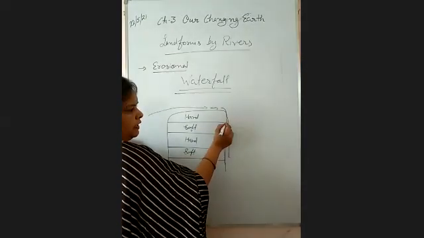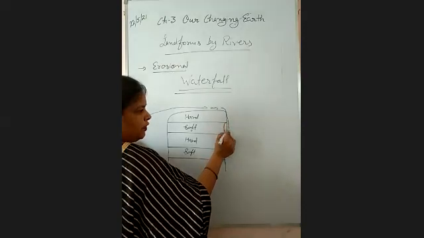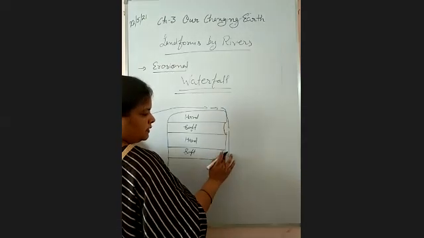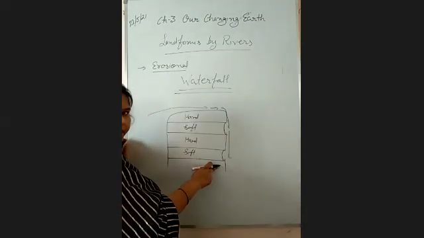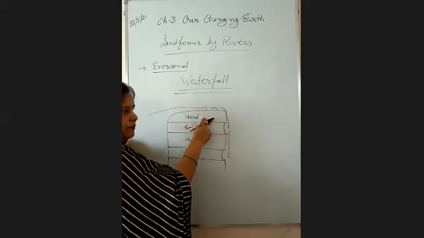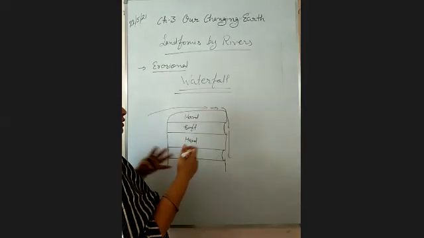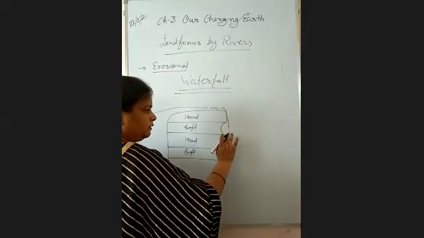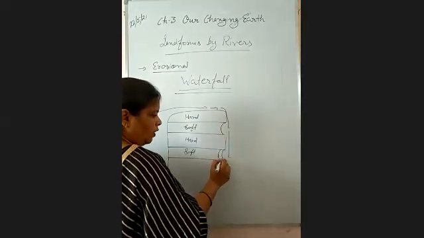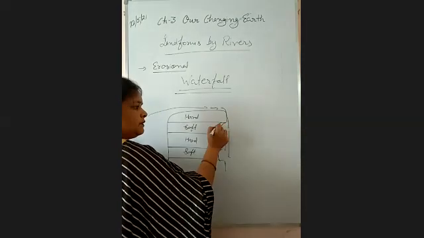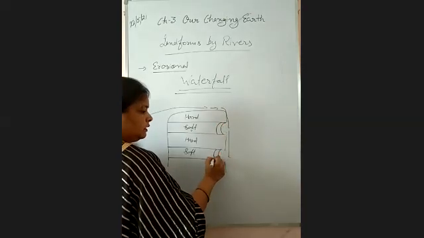So it will erode the soft rock. Some part of the soft rock will be eroded, but the hard rock will remain the same. The same procedure will go on. The soft rock will be eroded and the hard rock will remain the same. Again, this process goes on.